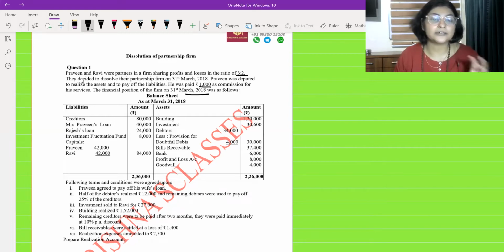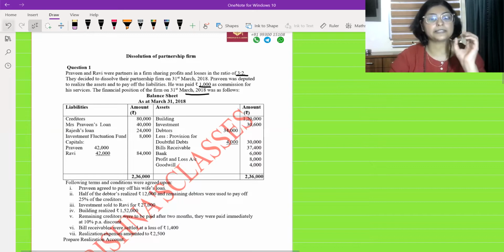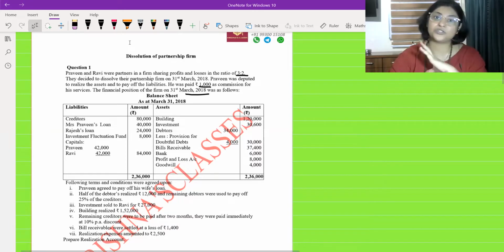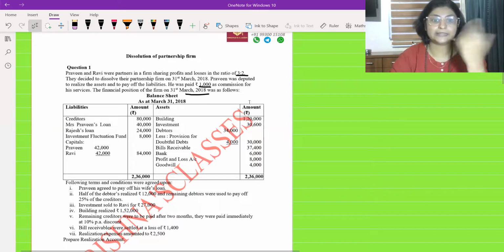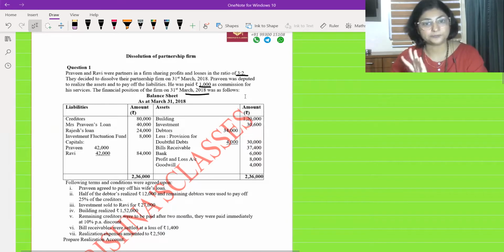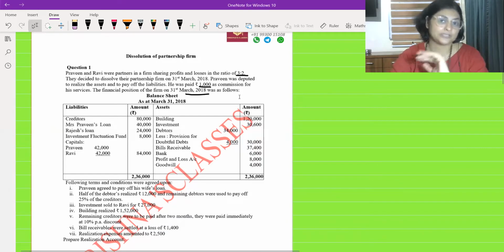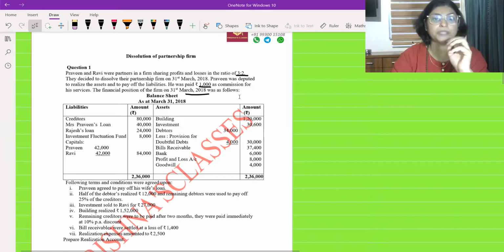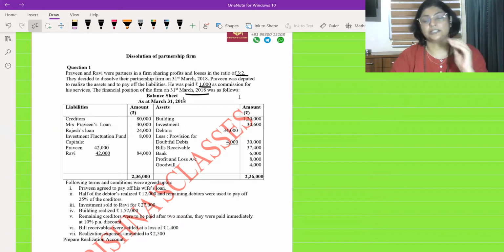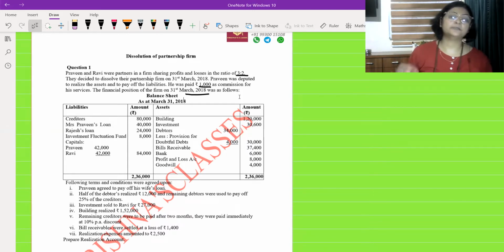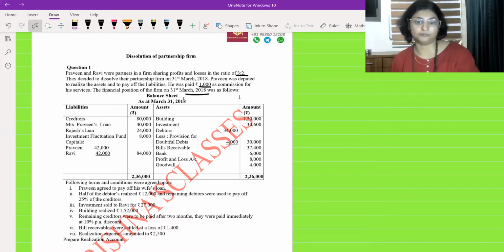It has to be clearly stated in the question that the partner is getting the remuneration and he has to bear the realization expenses. Like in this question, nothing is said that he has to bear the realization expenses. So we are not going to assume that he is bearing them. We will see later on if there are any realization expenses. The normal assumption will be that the realization expenses are borne by the firm and paid by the firm.